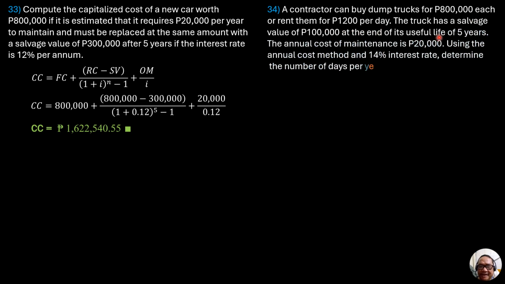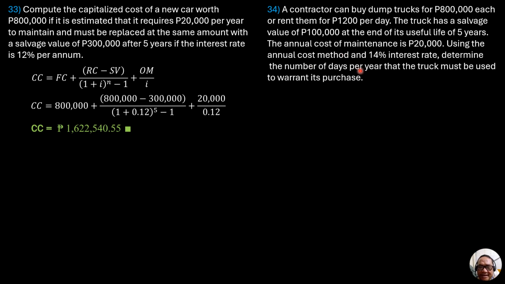For the next problem, a contractor can buy dump trucks for 800,000 pesos each or rent them for 1,200 pesos per day. The truck has a salvage value of 100,000 pesos at the end of its useful life of 5 years. The annual cost of maintenance is 20,000 pesos. Using the annual cost method and 14% interest rate, determine the number of days per year that the truck must be used to warrant its purchase.